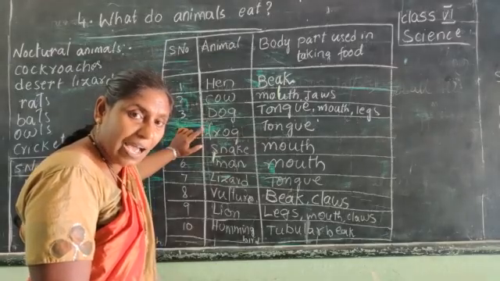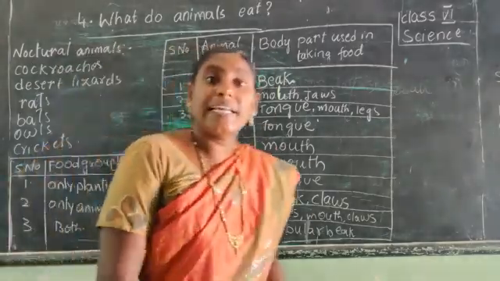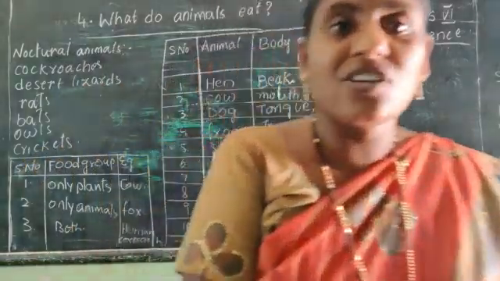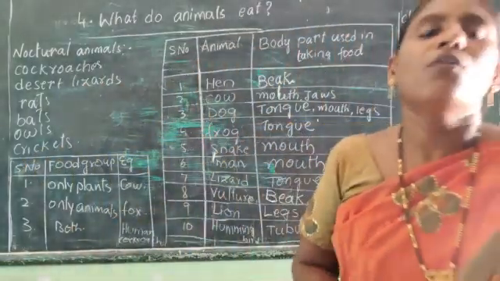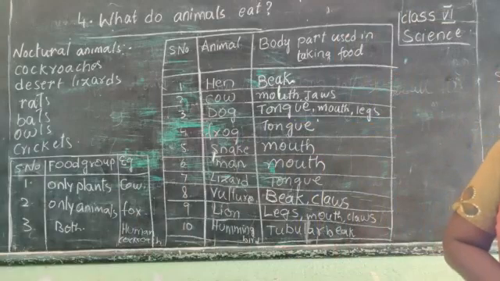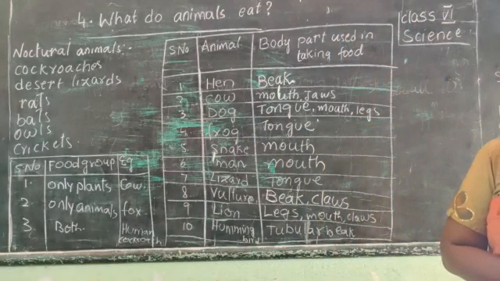Frog is an amphibian. It lives on land and also in water. It lives in both land and water.